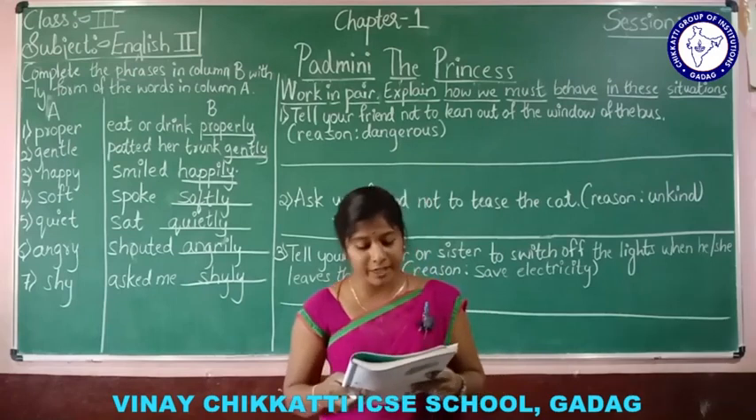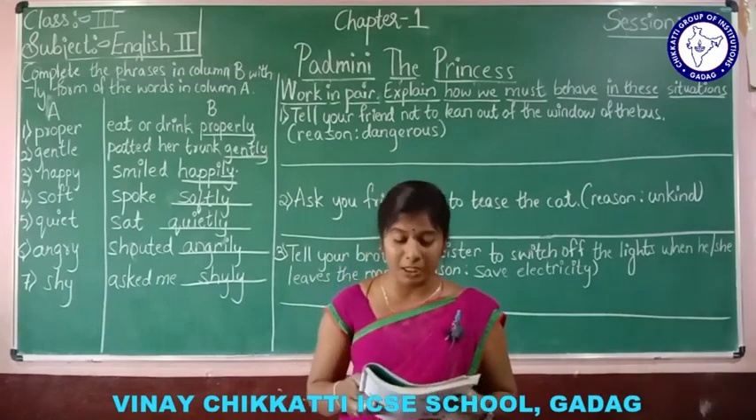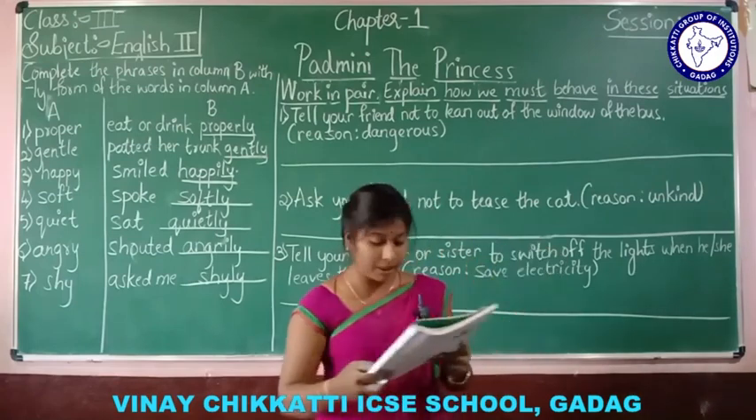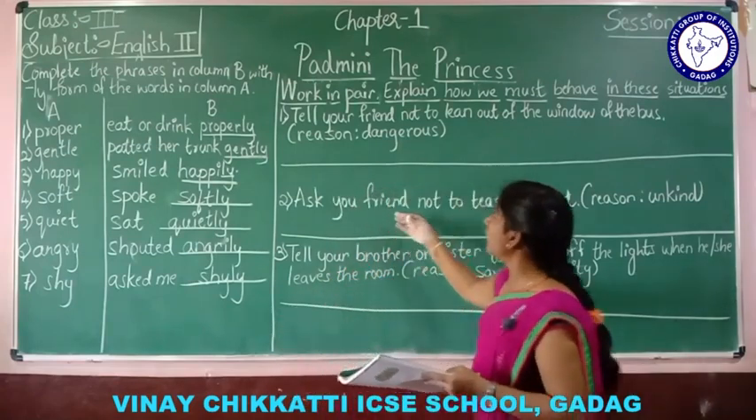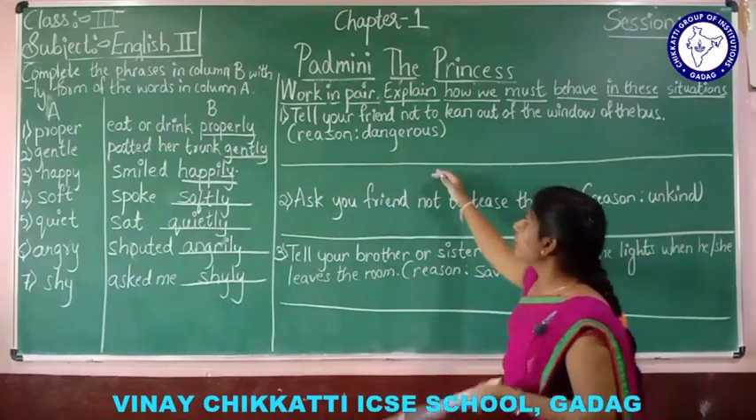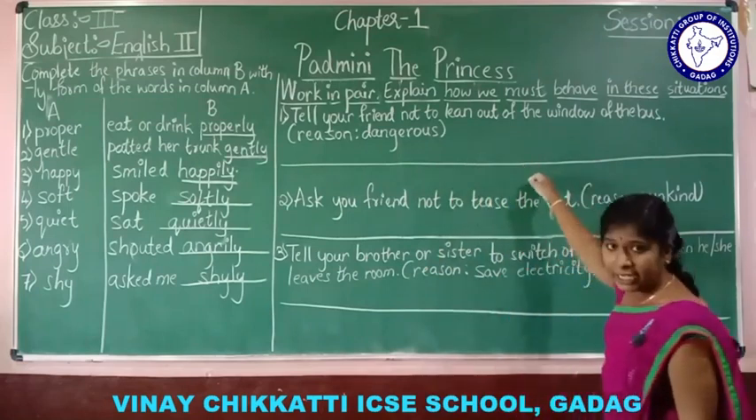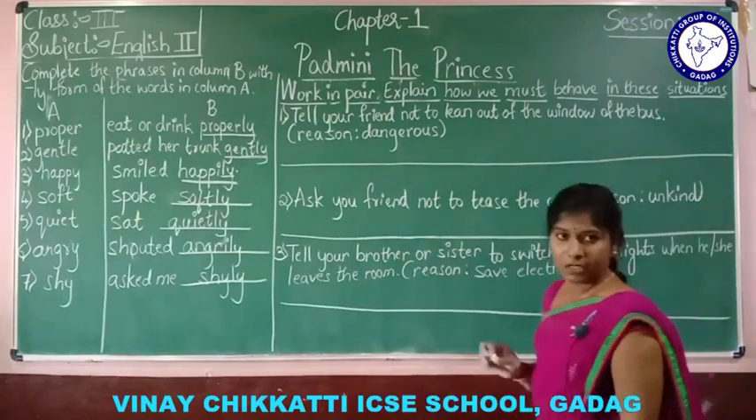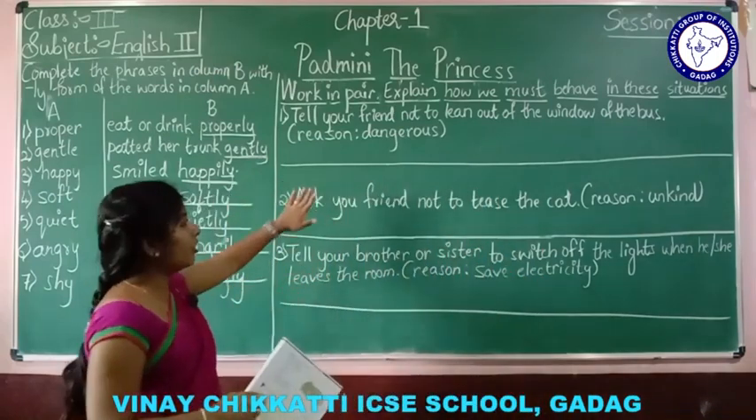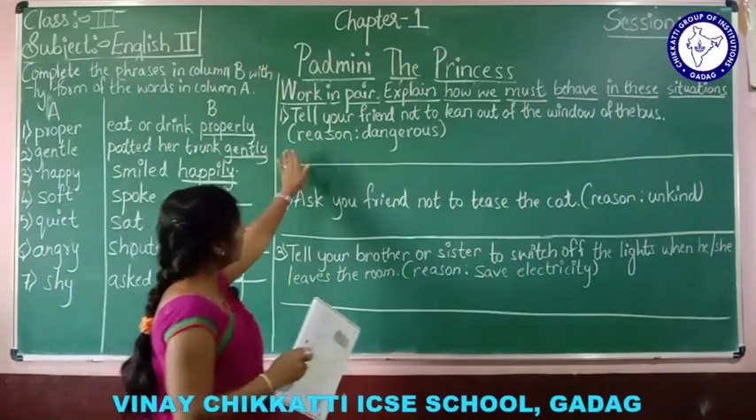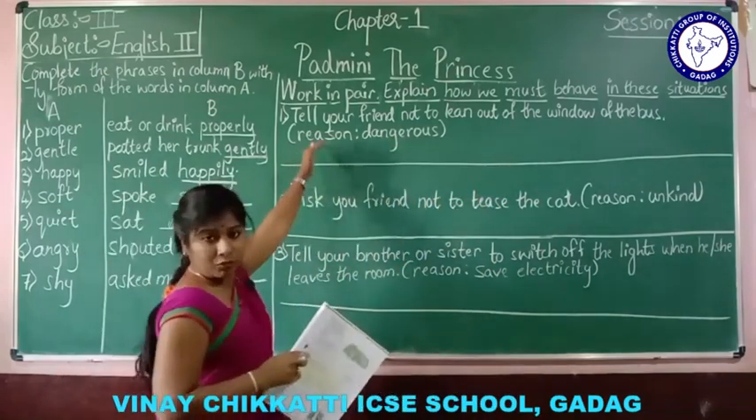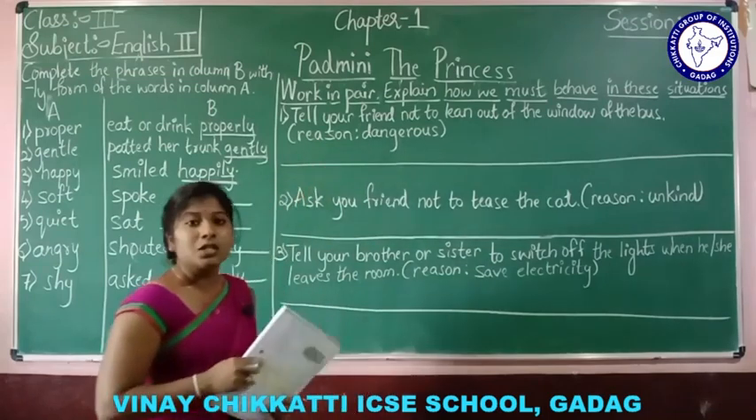Here are some other ways of explaining something to people. Okay, next one. See here, this part, page number 8. Work in pair. Explain how we must behave in these situations. Here are some sentences and also reasons. We have to form a sentence in this. Tell your friend not to lean out of the window of the bus. What is the reason here? It is dangerous. So how will they write here?